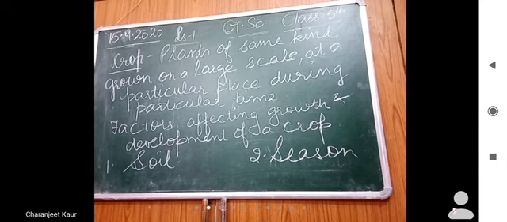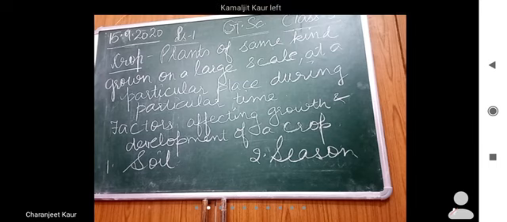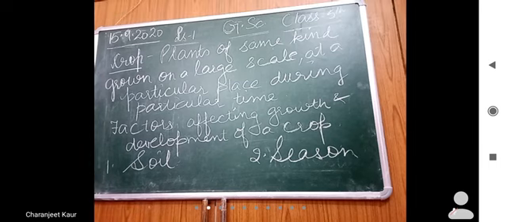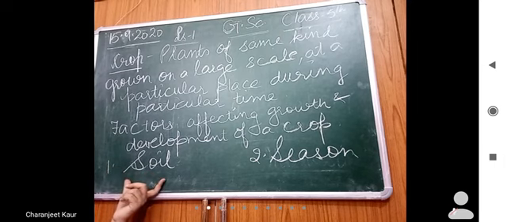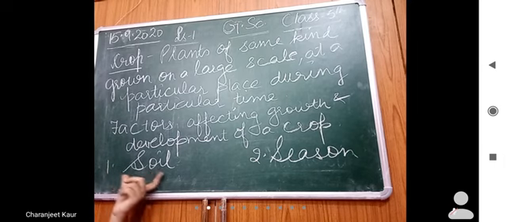So if we try to grow these crops on some other type of soil, we will not be successful, as the crop will not grow properly. You will not get proper results. Is that clear?